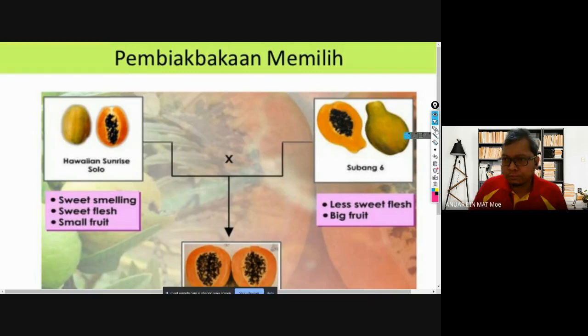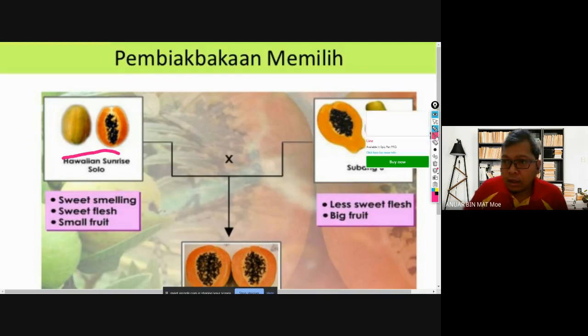So this is what we call cross-pollination. We have two breed, not species. Species mean different type of plant. We have two breed of papaya fruit. Number one is Hawaiian Sunrise Solo on our left, right?